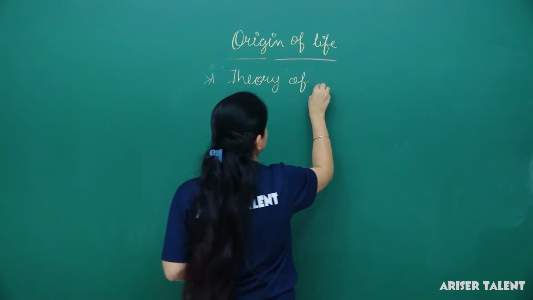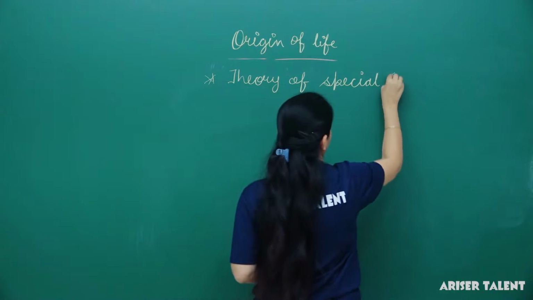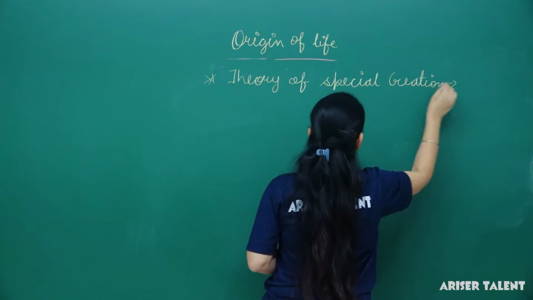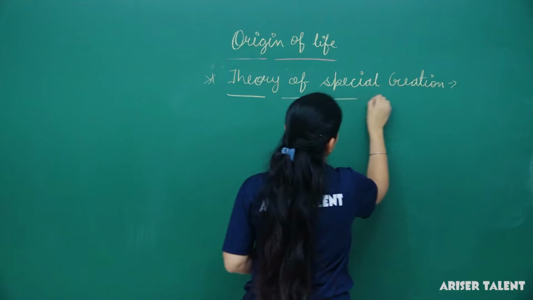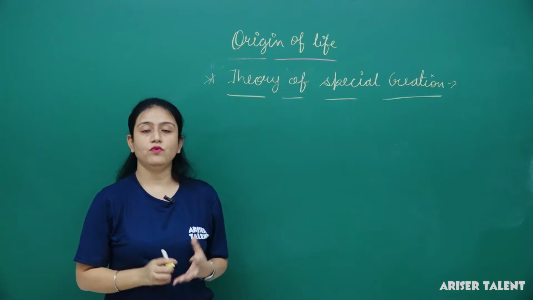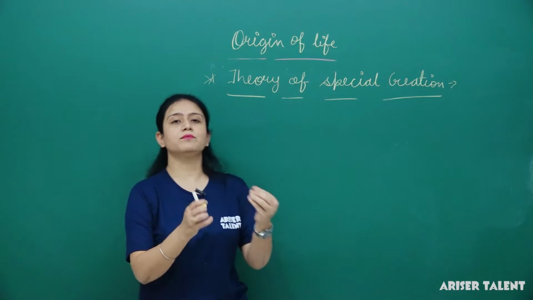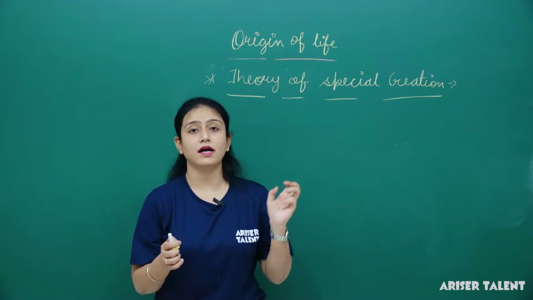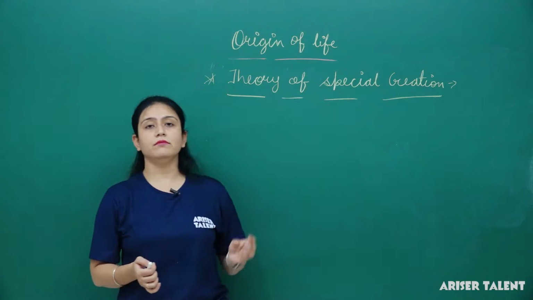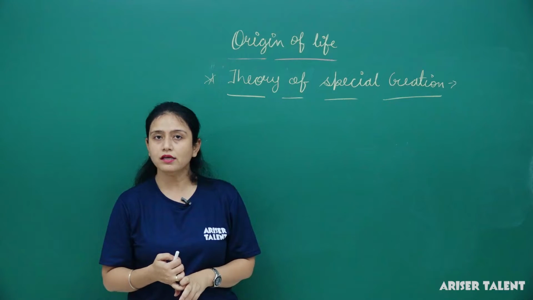Theory of special creation. According to this theory, Christians say that the world was created by God. Whatever plants, animals, and human beings are there, they are created by God. And according to them, Adam and Eve were the first man and woman on the earth.